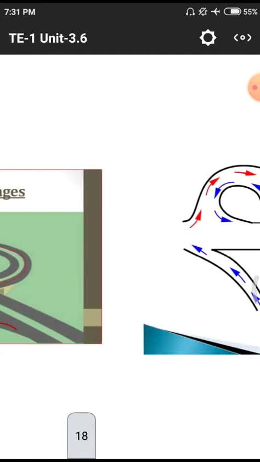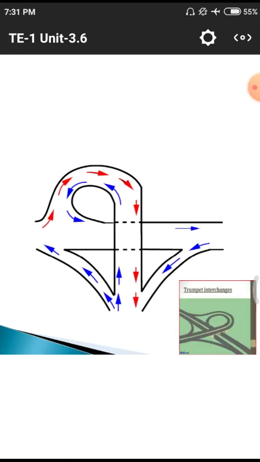This is the trumpet interchange. It is also one of the examples for the trumpet interchange. Here we are having two lines of patterns. That means here we are having blue lines and red lines, so that one is the incoming and another one is the outgoing, one line and another line. How to understand by using these two connections. They are simply giving an example. The dotted line means below the bridge we are having a dotted line. This is the example for the trumpet interchanges.